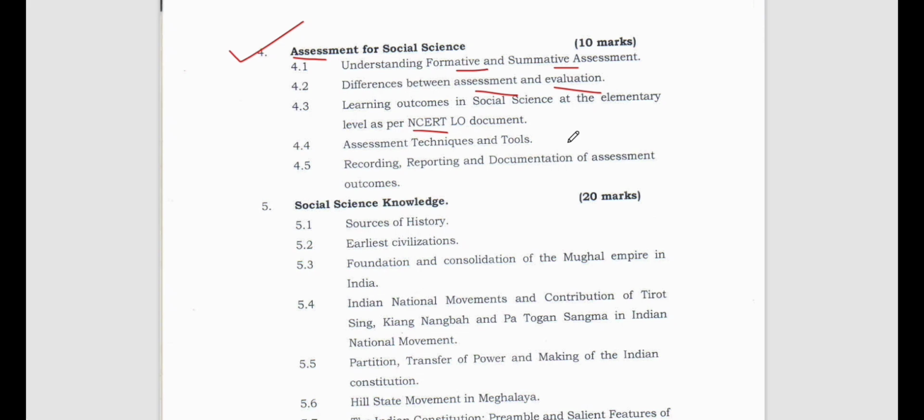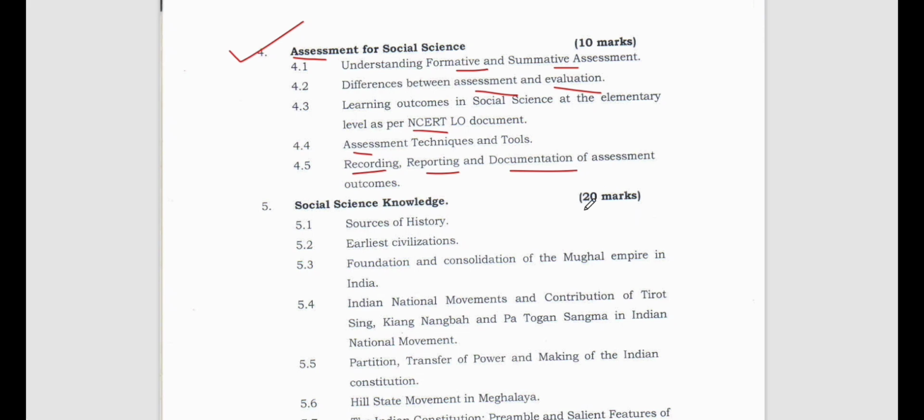All right, we need to know what the learning outcomes of social science at the elementary level are as per NCERT. Then the assessment techniques and tools which we use in order to study social science efficiently. Recording, reporting, and documentation of assessment outcomes. Now, whatever the assessment outcome is, how do we record them? How do we report them? Those we have to know.